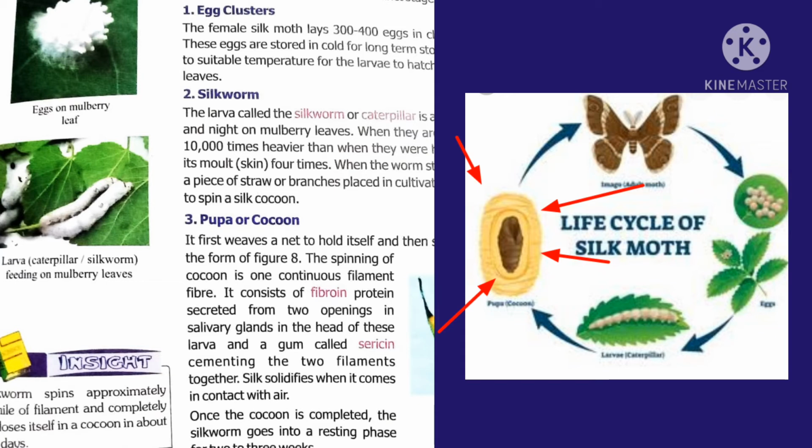Slowly, this silk cocoon solidifies when it comes in contact with the air. When this process is completed, the silkworm goes for resting for 2 to 3 weeks. To make a cocoon, the silkworm spins approximately 1 mile of filament within 2 to 3 days.